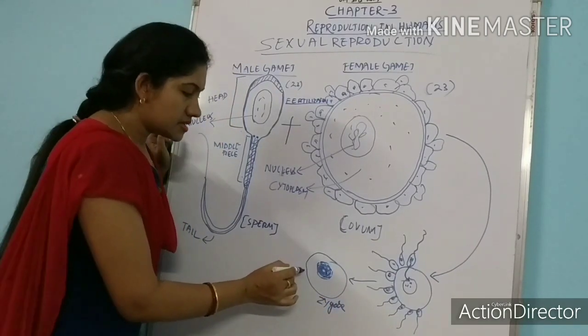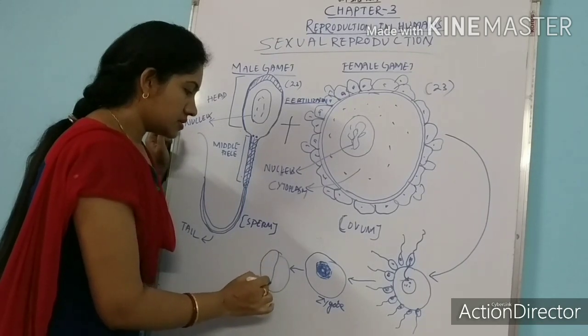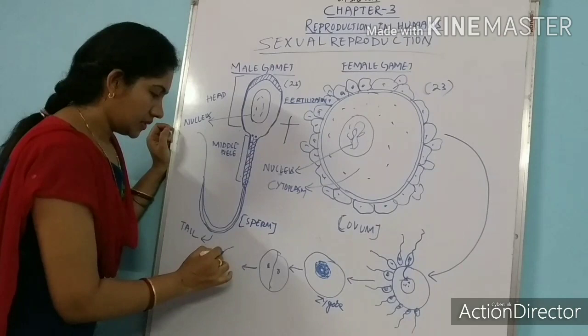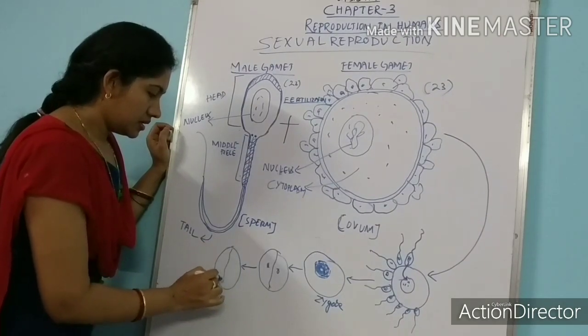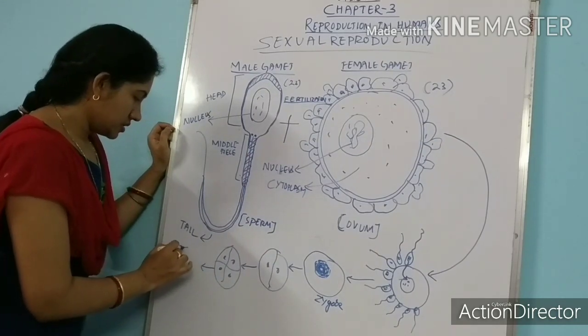Okay? This zygote undergoes cell division. It undergoes several cell divisions. About this you will read in detail, don't worry. 2 cell stage, 4 cell stage. Okay?